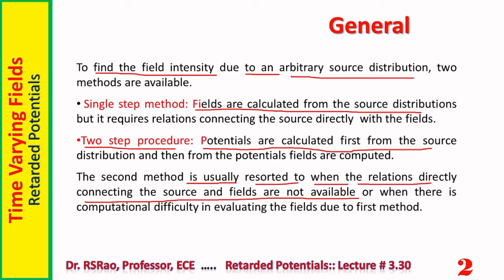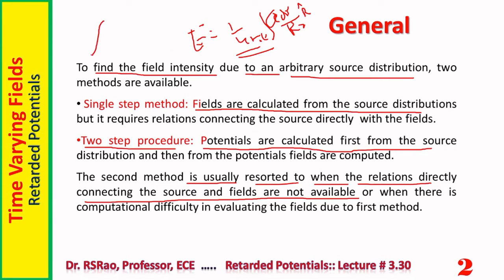In case of static fields, we have relations. For example, field intensity E is 1 by 4 pi epsilon integral rho d tau by r square r cap. So here this is source, this is field, relation is available. Similarly, Biot-Savart law in magnetic fields gives us a relation connecting source with field intensity. So as far as static fields are concerned, relations are available connecting source with field. But in case of dynamic fields, it is not so.